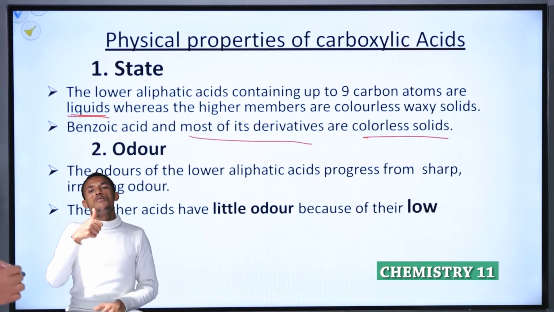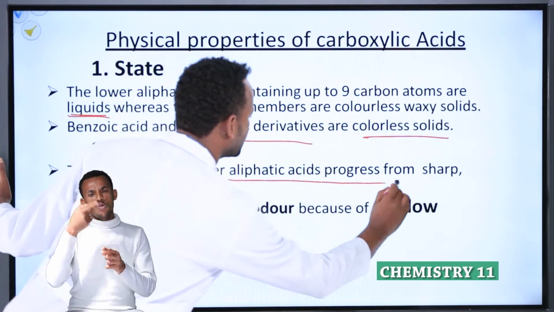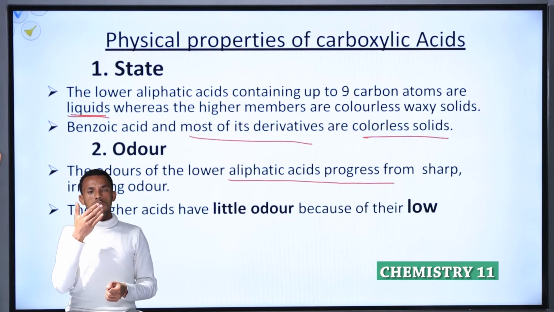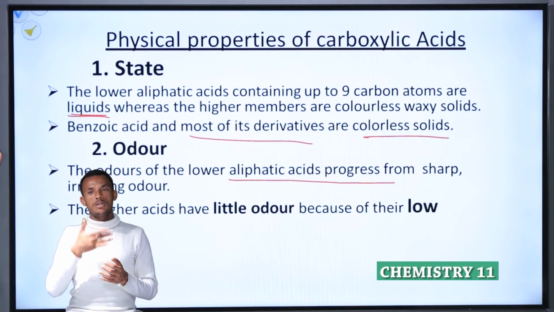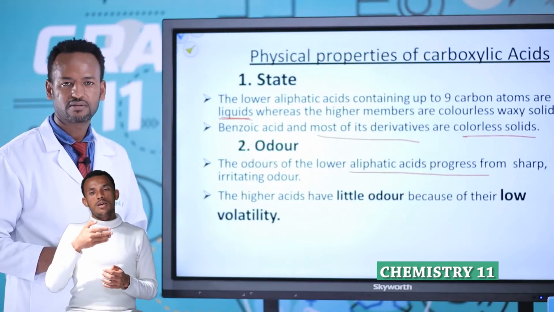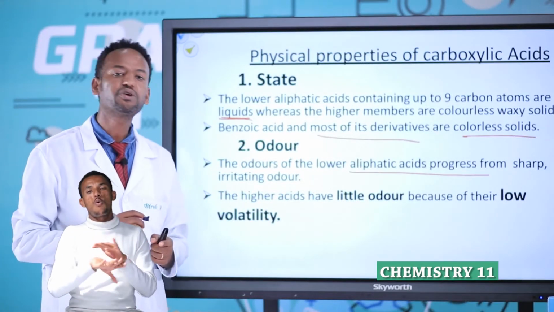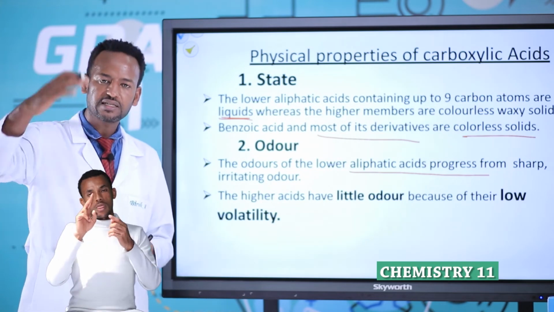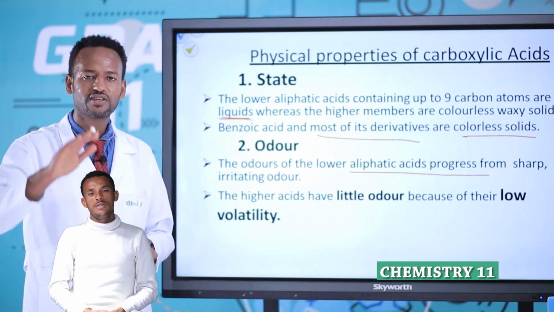The second one is odor. The odors of lower aliphatic acids are sharp and irritating, not a good smell. It is an unpleasant odor. The higher acids have little odor. Why do the higher acids have little odor? Because of their low volatility. By the way, as the number of carbons increases, volatility decreases.